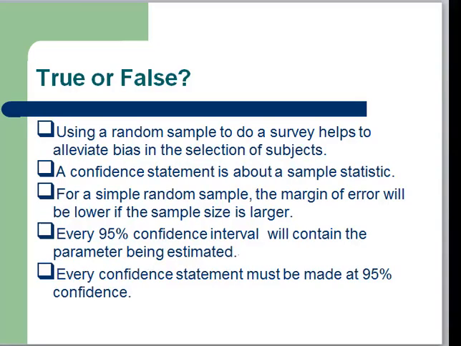So, using a random sample to do a survey helps to alleviate bias in the selection of subjects. We would have to say that that is a true statement. So there is nothing to correct there. And we can just mark that as true. I'm trying to get my pen here and it's not working. Well, just pretend that we put a true in there.